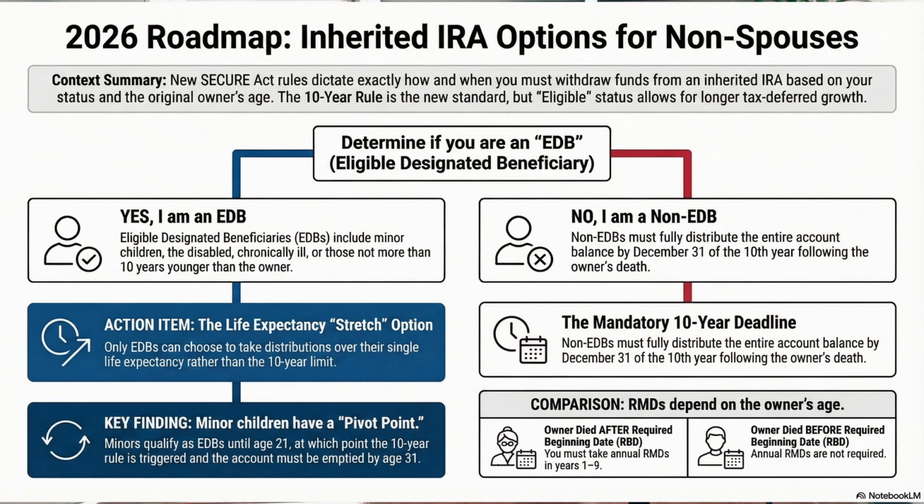Now let's talk about options for non-spousal beneficiaries in detail. If you qualify as an eligible designated beneficiary, EDB, you can distribute the IRA over your single life expectancy. RMDs must begin by December 31st of the year after the owner's death. This stretches withdrawals over a longer period, potentially reducing annual tax burdens. If the owner died on or after their RBD, you use the longer of your life expectancy or the owner's remaining expectancy. You can also elect the 10-year rule instead.